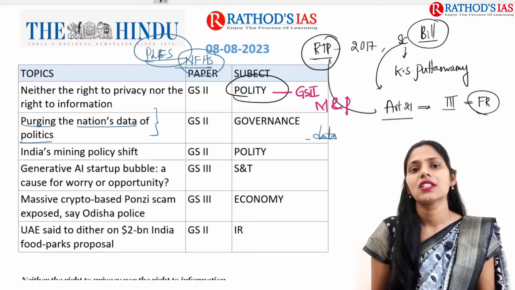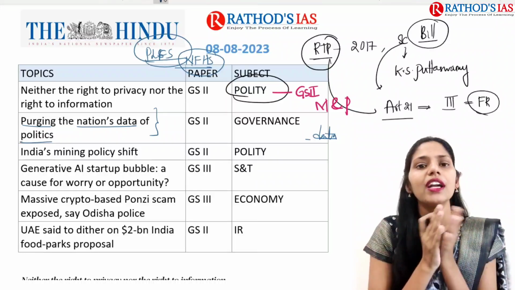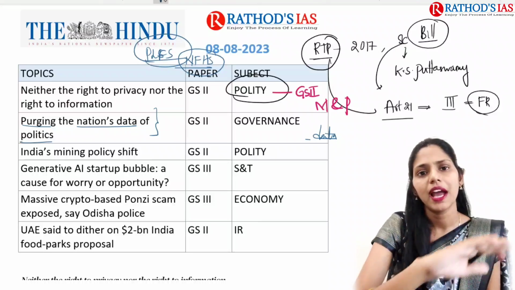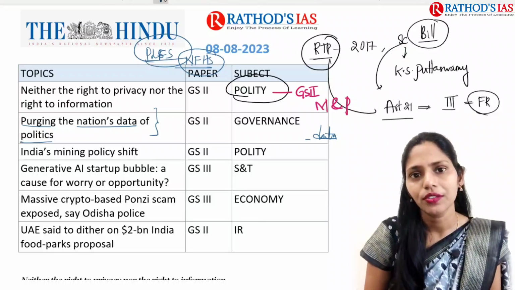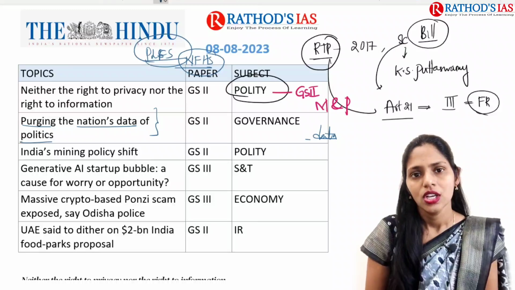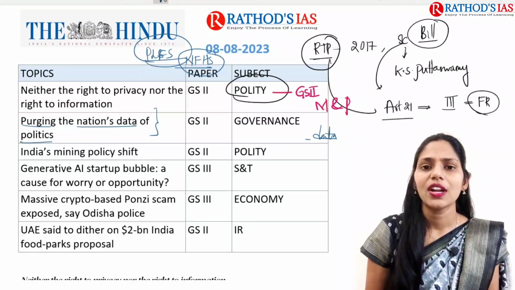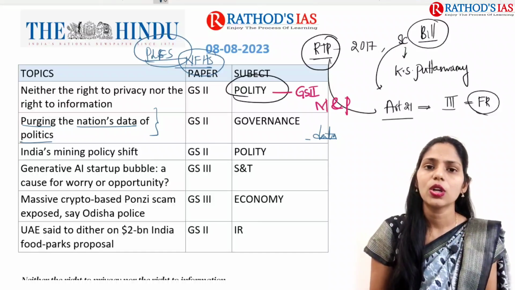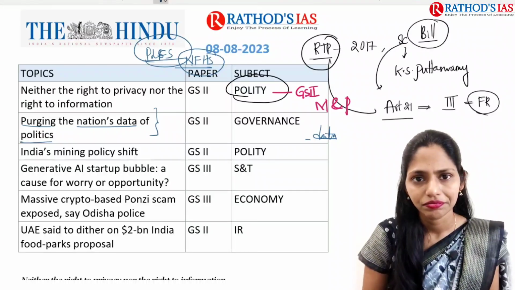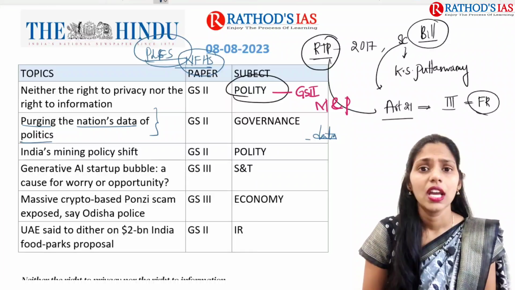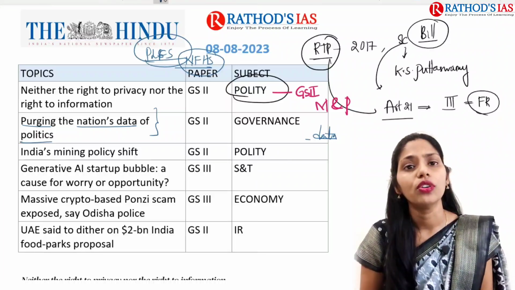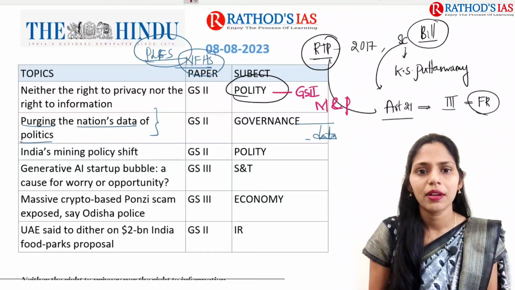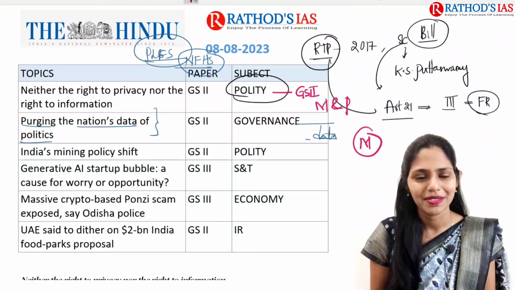Because of this, whenever the chairman of that institute is dismissed or suspended, that will have an overall impact on the working of that organization. So here we have to know what that organization is and what the issues are. In this article they talked about two important data sets. We have to see that, and we have to see what the outcome is and what the impact will be. And this topic is important from your mains, not from your prelims.